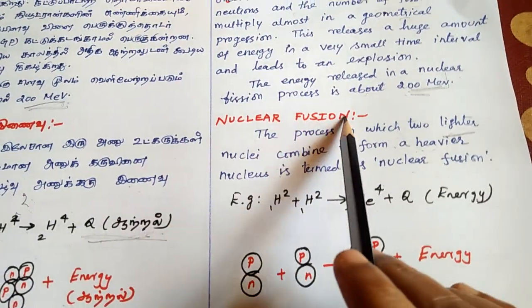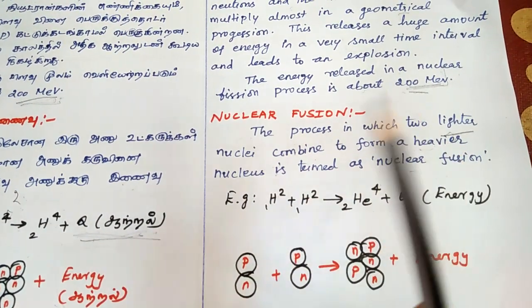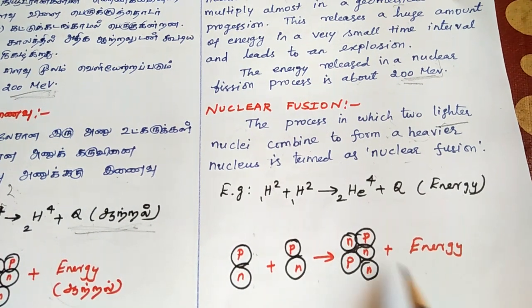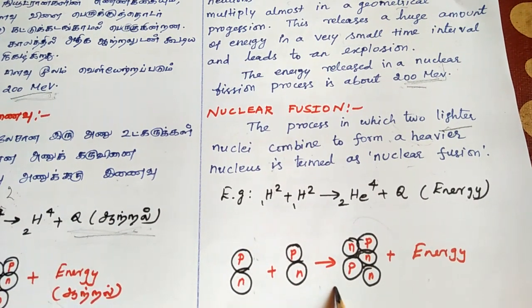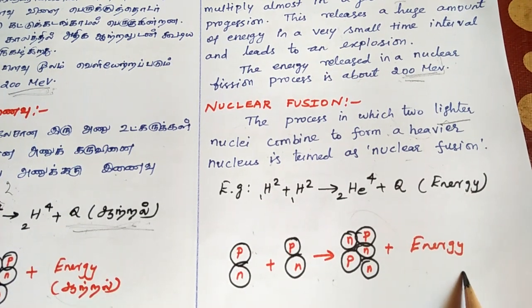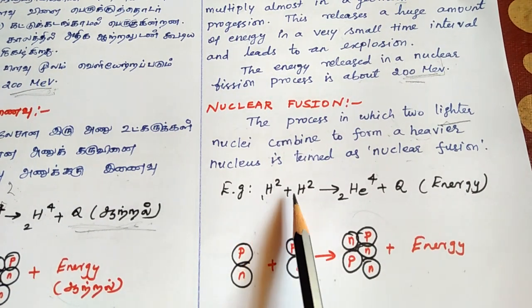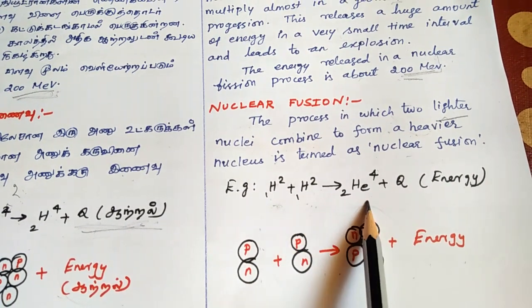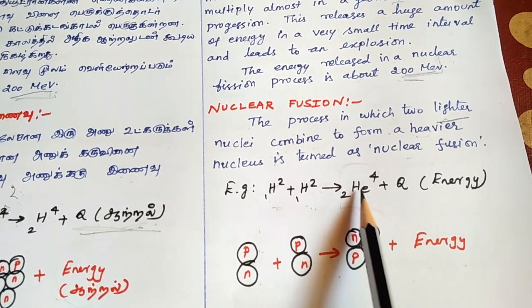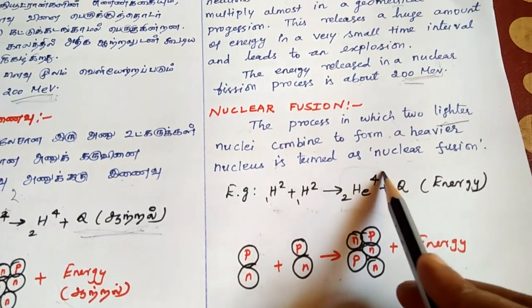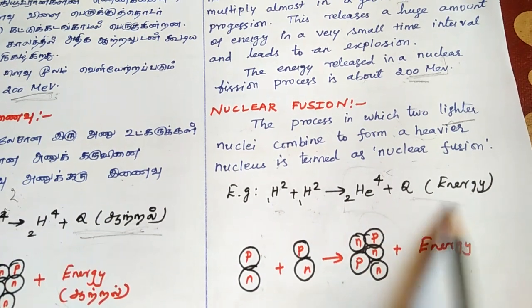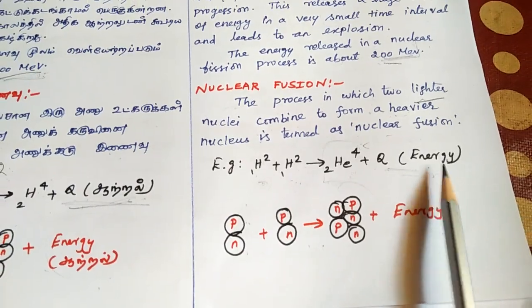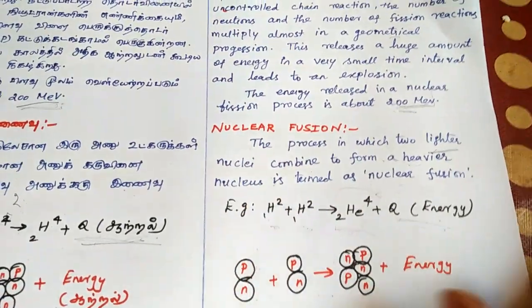Then next, nuclear fusion. The process in which two lighter nuclei combine to form a heavier nucleus is termed nuclear fusion. So H-2 (1) plus H-2 (1), two lighter nuclei, combine to form a heavier nucleus, helium-4, which has 2 protons and 2 neutrons, plus Q energy. An enormous amount of energy we will get. This is nuclear fusion.